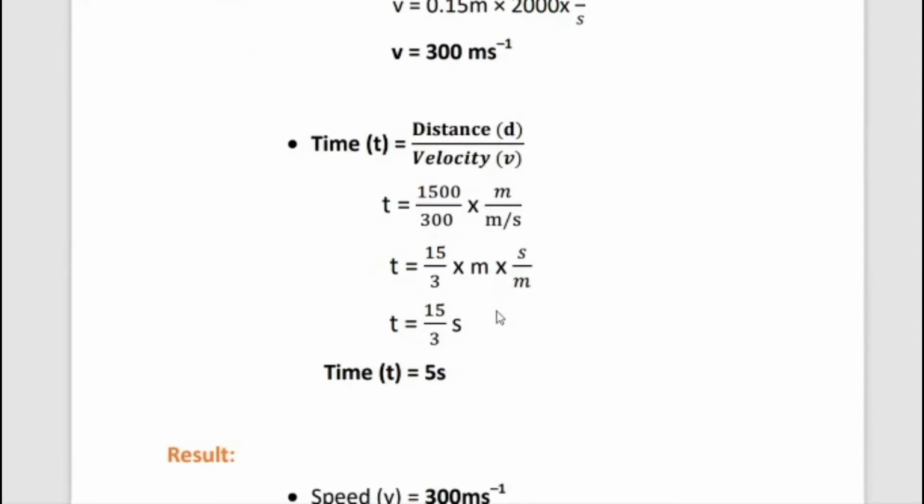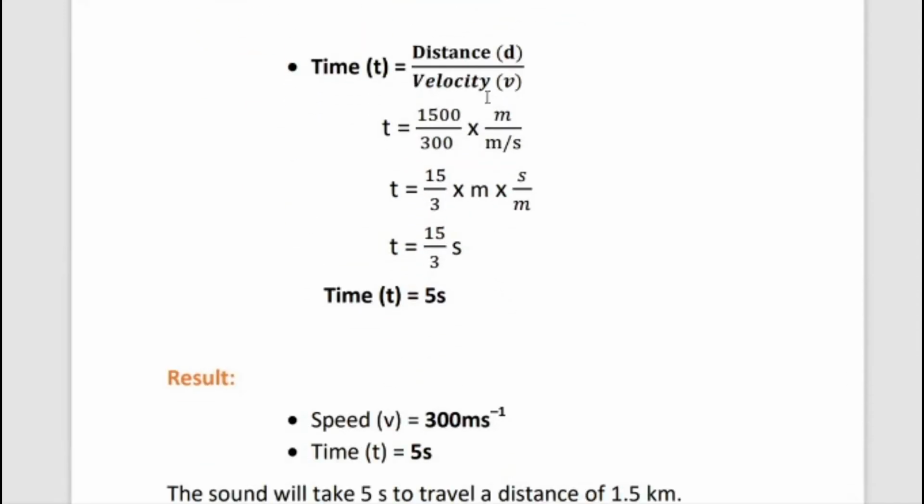Then second one, time t formula, distance by velocity. So distance 1500 meter divided by velocity 300 meter per second. Both zeros are cancelled. The balance is 15 by 3, and meter per second comes to the numerator, meaning second by meter.